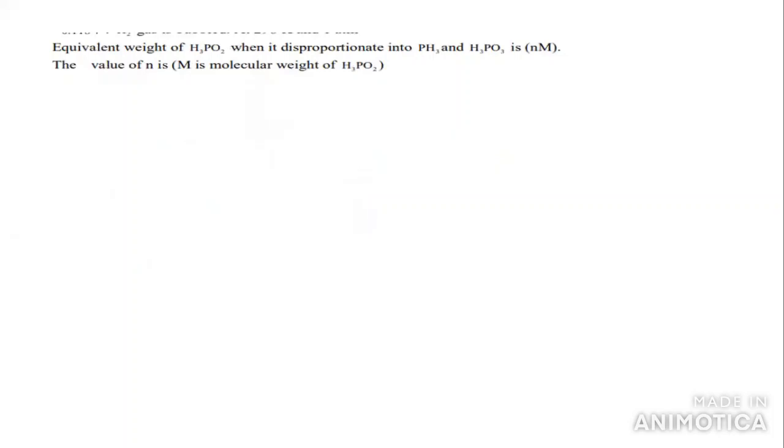Equivalent weight of H3PO2 disproportionate into PH3 and H3PO3. Okay, if we take this one PH3, so we are taking H3PO2. H3PO2 dissociate into PH3 plus H3PO3. So here phosphorus oxidation number is -3. Here phosphorus oxidation number is +3. Here phosphorus oxidation number is what? Here we have +1.